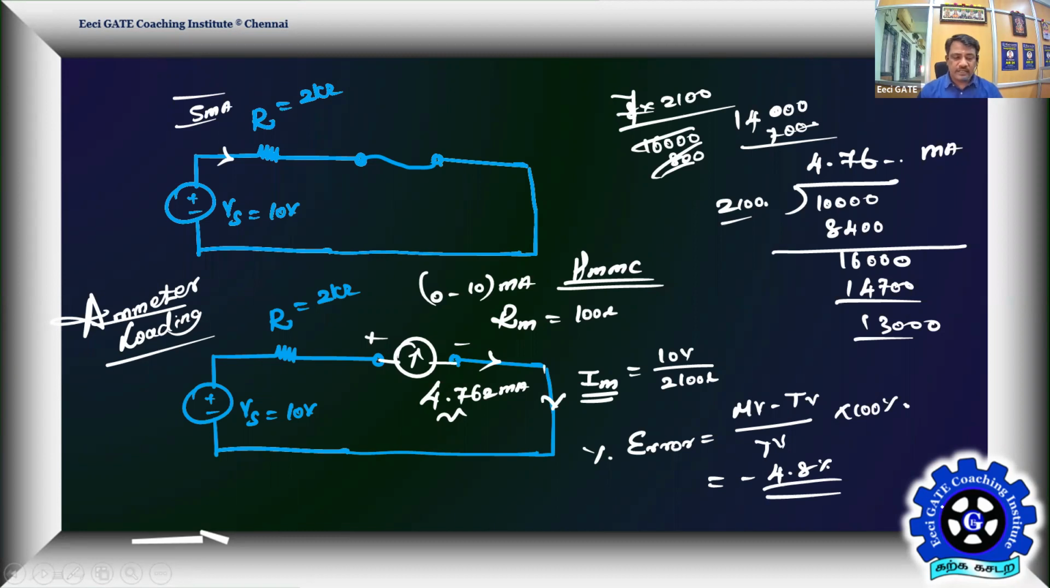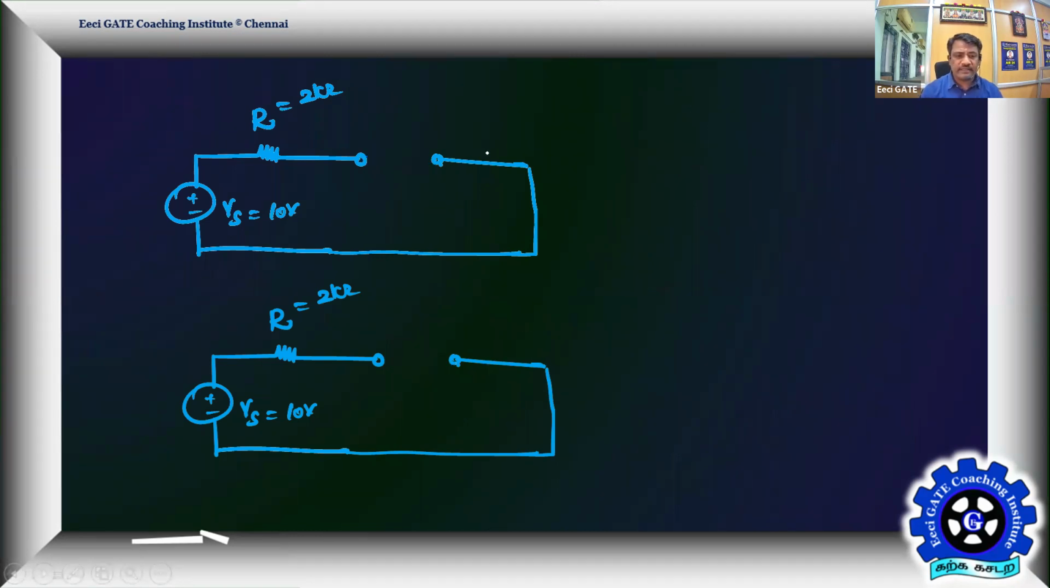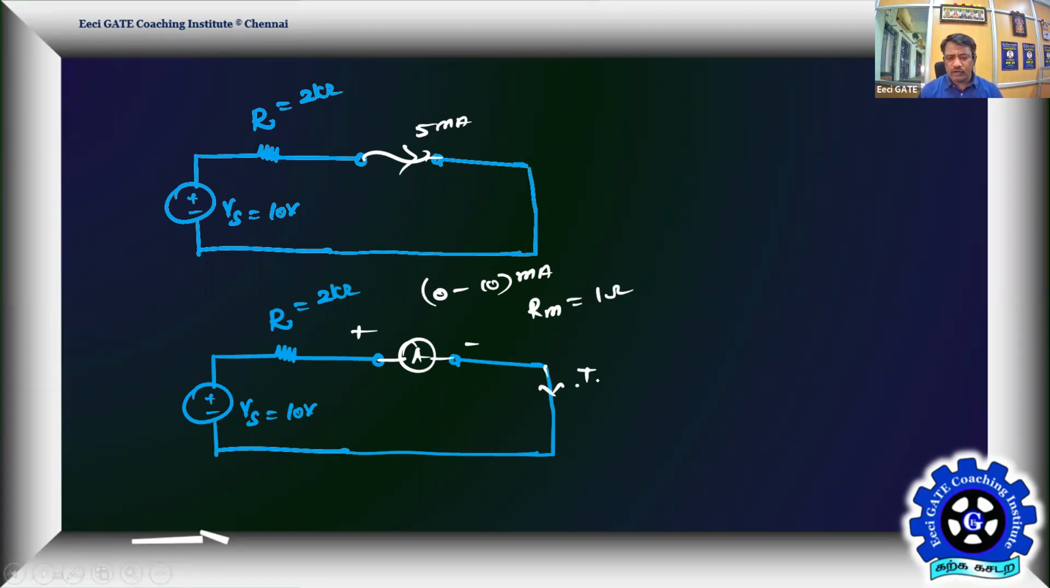Suppose in the same circuit, this is your circuit, the current in the circuit is 5 milliamps. Now connect one more ammeter. It also has the same range, 0 to 10 milliamps, and it has a meter resistance of only 1 ohm. Now tell me what's the current through the instrument and what will be the reading. The meter current itself is going to be your reading.